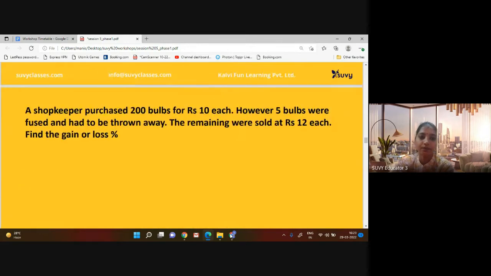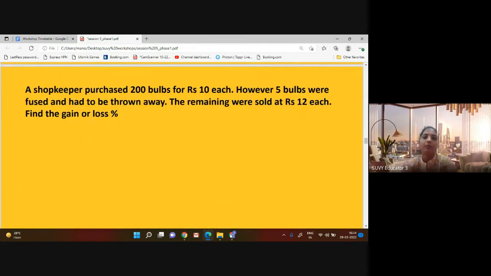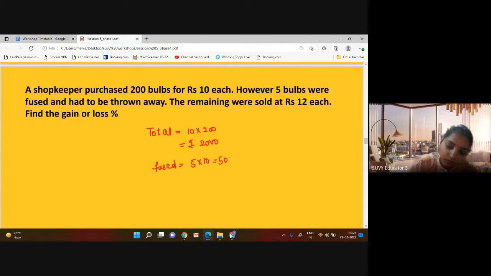Let's move to the next part. A shopkeeper purchased 200 bulbs for rupees 10 each. So it means total cost is 10 into 200, that is rupees 2,000. Great. However, 5 bulbs were fused and had to be thrown away. It means fused bulbs are 5 into 10, that means 50 rupees. The remaining were sold.